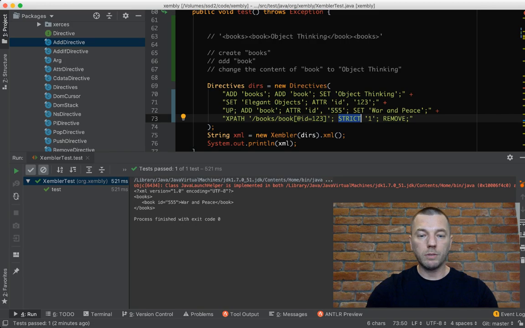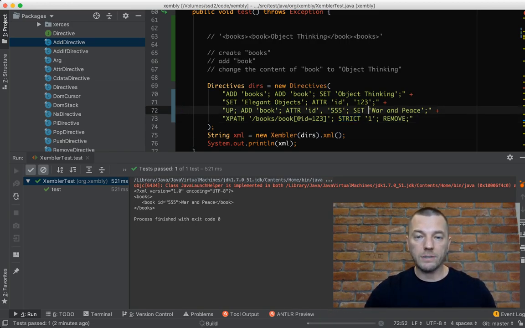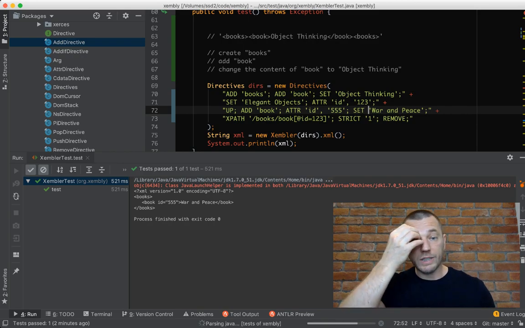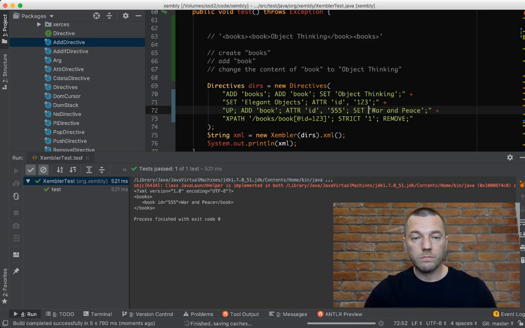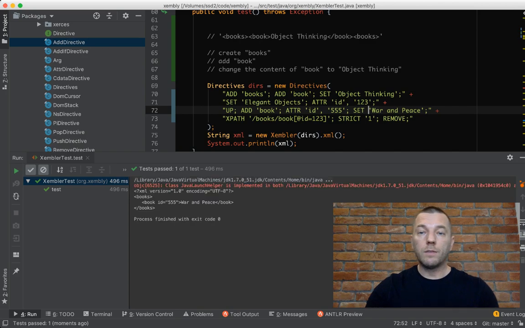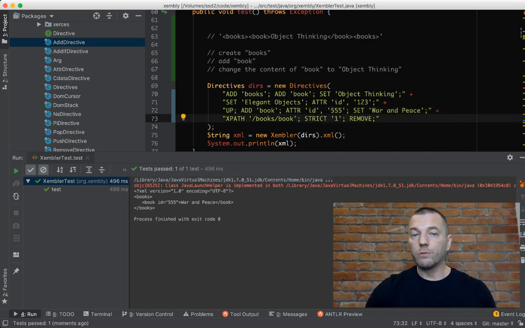Not two, not three, but one, only one. So let's run it and make sure that it actually passes, that we have the success. Yeah, it is successful, but if I remove this, now the XPath will point to two books, and strict will throw an exception and say like something is wrong and remove.